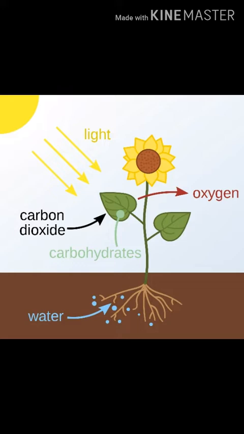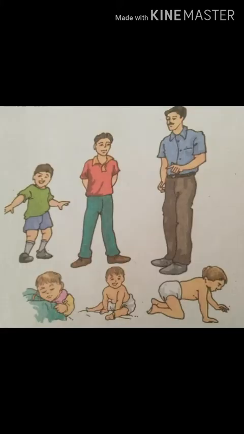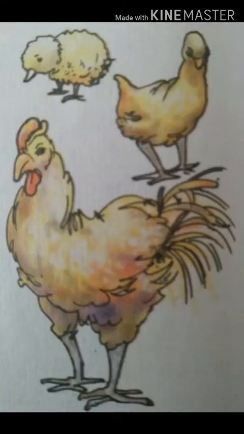And the second characteristic is that living things can grow. Students, you have seen that a child becomes an adult and becomes old, and after that he may die. Have you seen a hen laying an egg?